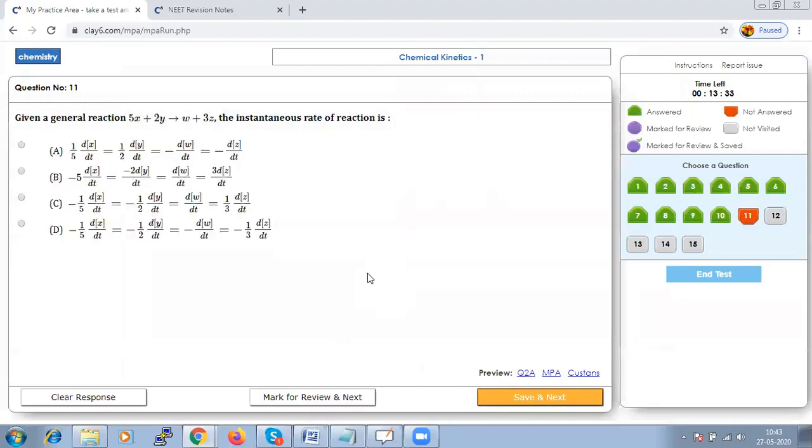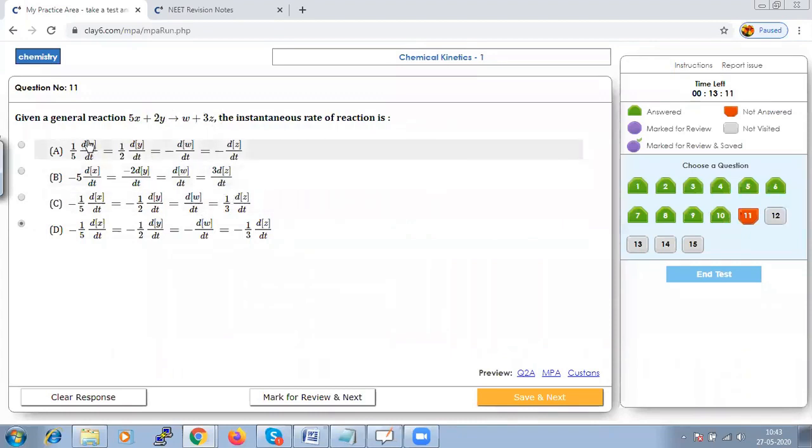Given a general reaction and the instantaneous rate of a reaction, we have to find out the instantaneous rate of a reaction. So it is a simple question where you are just going to write the rate of a reaction in terms of the different reactants and products, based on both the reactants and the products.